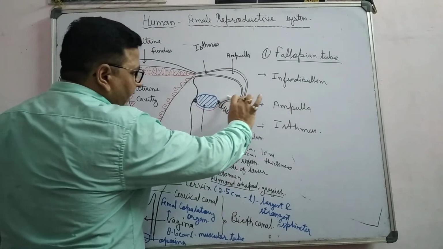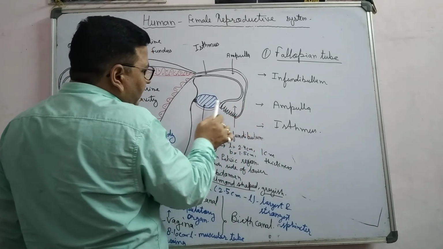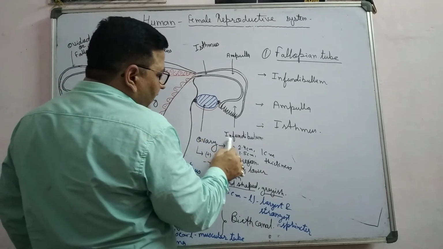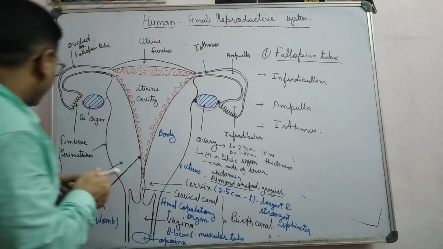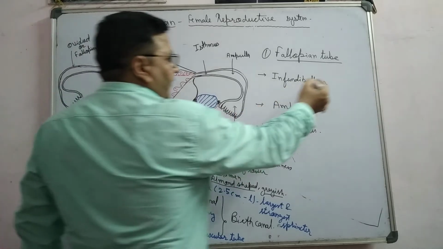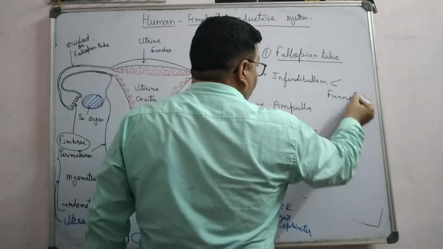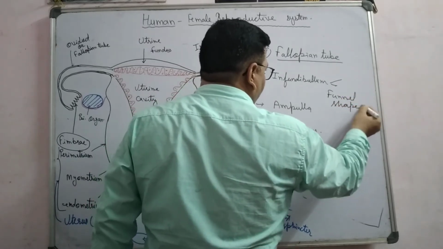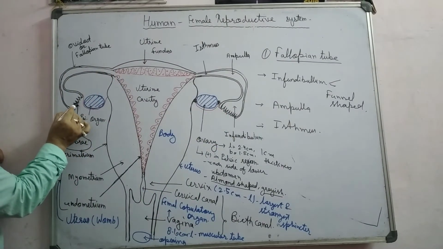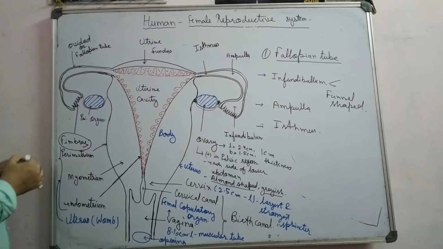The infundibulum is funnel-like. This funnel-like structure is near the ovary. In this funnel-like infundibulum, there is a finger-like projection. This finger-like projection is known as fimbriae. You can observe the finger-like structure here, and this is known as fimbriae.